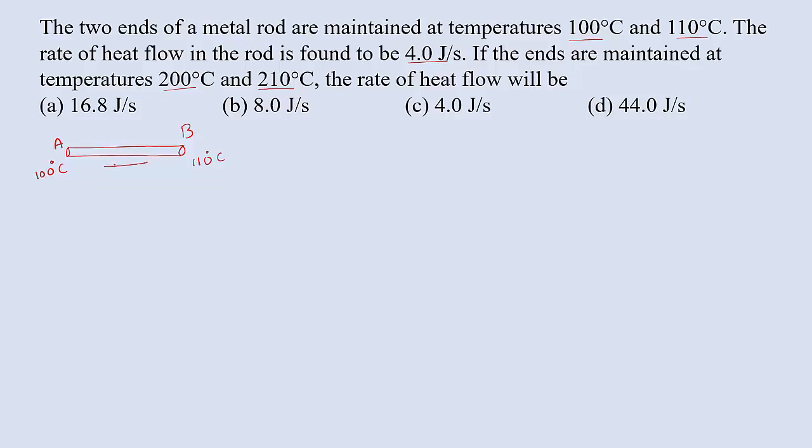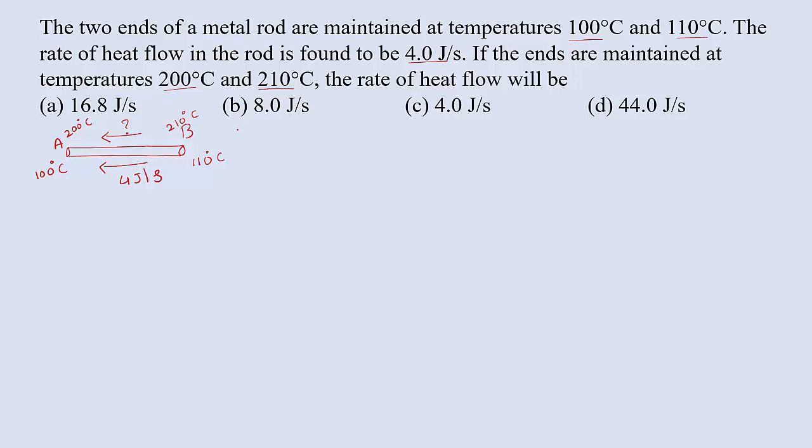So that means heat starts to flow from point B to point A. Here it is already given the rate of flow of heat is 4 joule per second. Suppose the ends are maintained at the temperatures 200 and 210 degrees Celsius, then what is the rate of flow of heat? That we have to calculate.